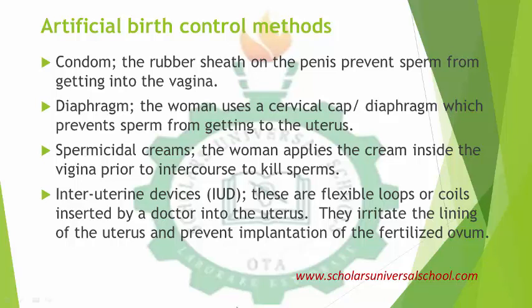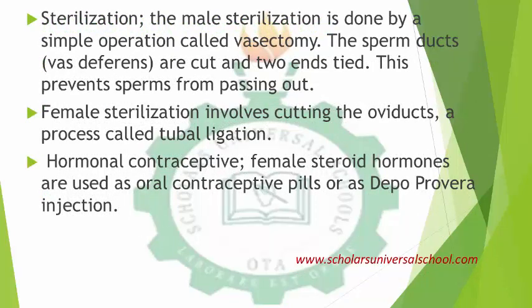That causes irritation to the lining of the uterus and prevents implantation of the fertilized ovum. So when there is no implantation, even if there is fertilization, the embryo cannot be implanted into the uterus, it will eventually come down as blood and there will not be conception. Sterilization is another artificial method whereby the male is sterilized. The sperm ducts are cut at two ends and tied together to prevent sperm from passing out. So the man enjoys sex without releasing sperm, which has the ability of fertilizing the egg.